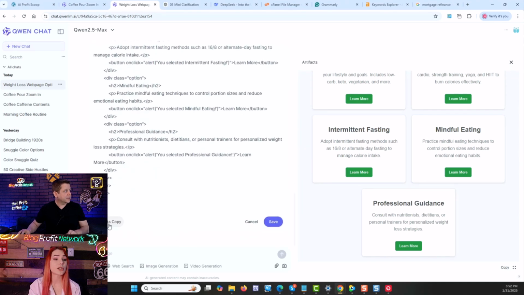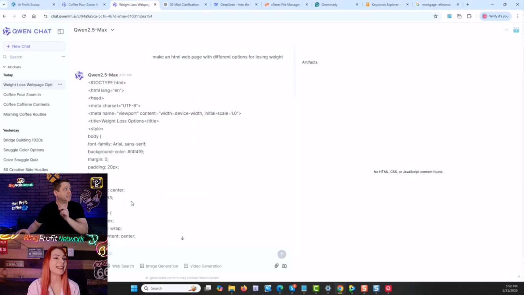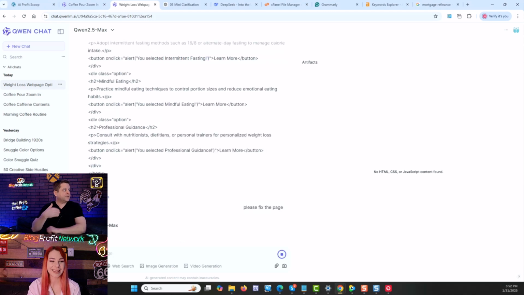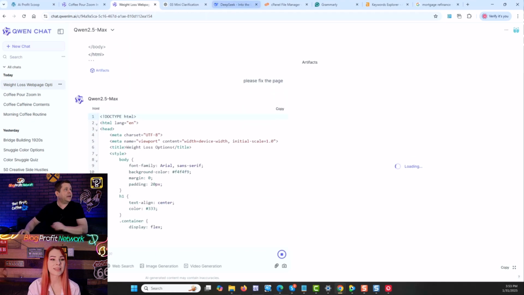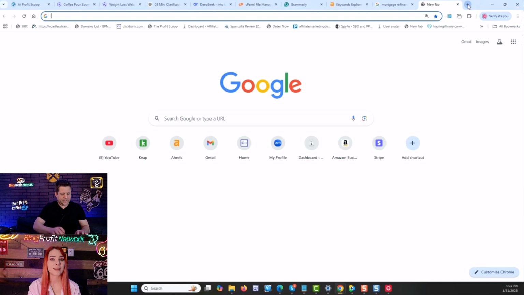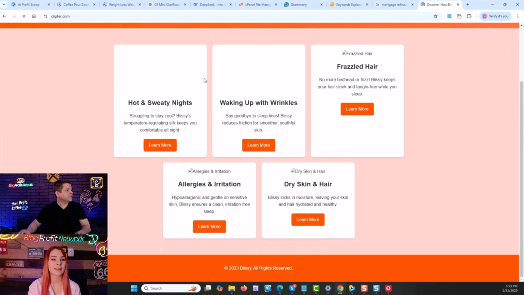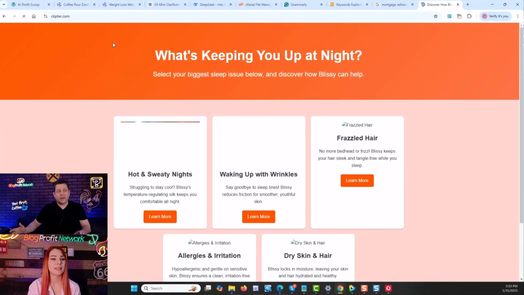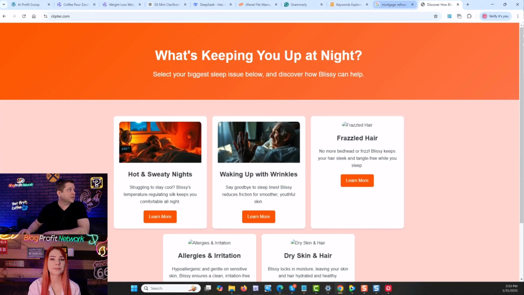Yes. Save as a copy. No, just save. Oh, just save. Okay. And then that should, okay. Oh, interesting. It needed this part. It needed that. That is interesting. Please fix the page. So that's for Qwen. But when you upload it to your site, it puts the little HTML. I think we had an example on the site we were using right here where, well, this one didn't. I might have been able to delete it, but we were able to have it up there, which is really cool. And this is a page we made about different things that you can look at for why you are not sleeping or whatever it is.